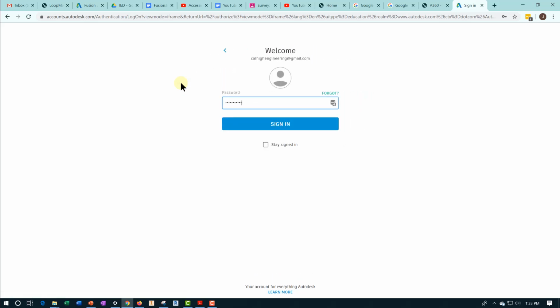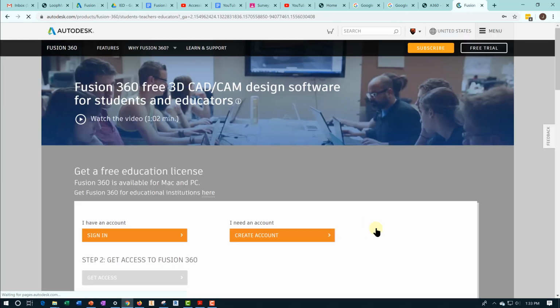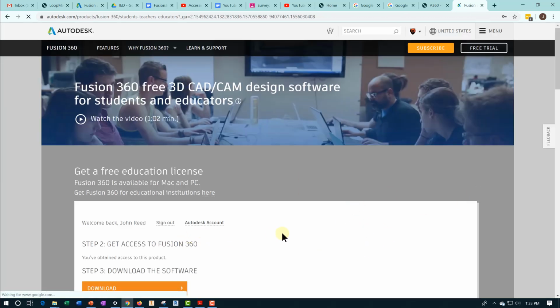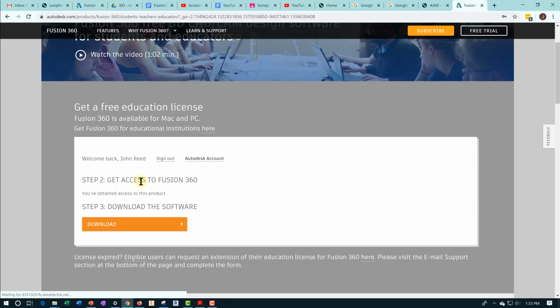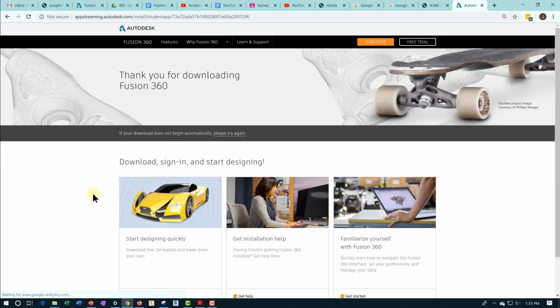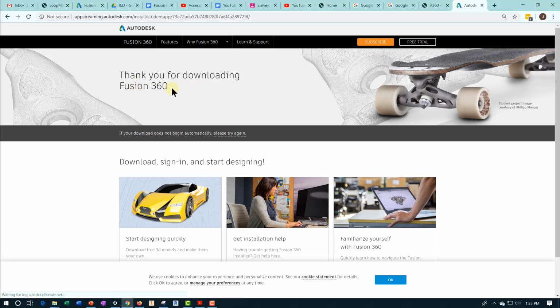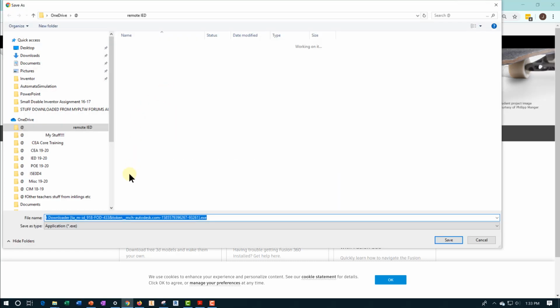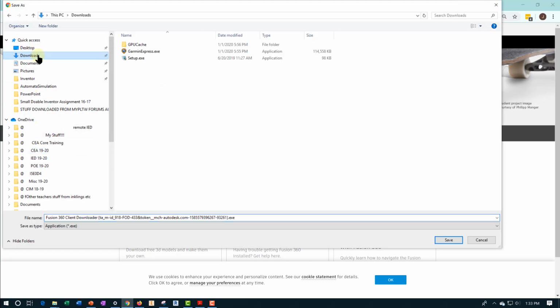You'll need to put in your credentials, and you'll find yourself here. So step 2, get access to Fusion 360. You've obtained access. Okay, so I'll click download. It says thank you for downloading, and I'm going to take this to my downloads folder, and here is the executable.